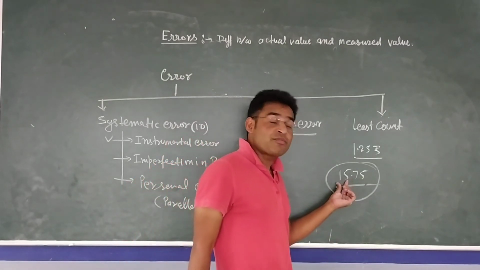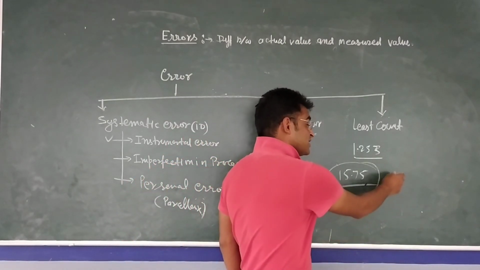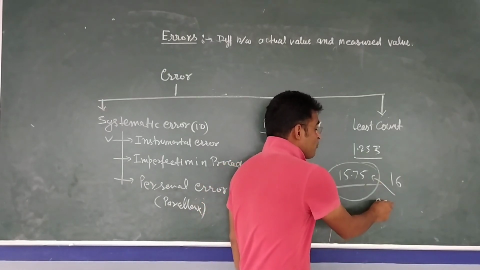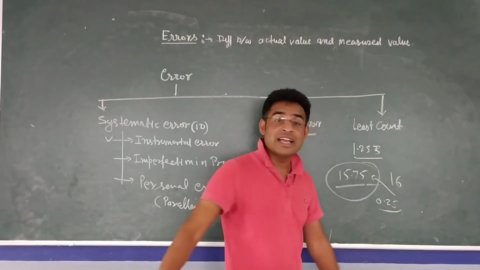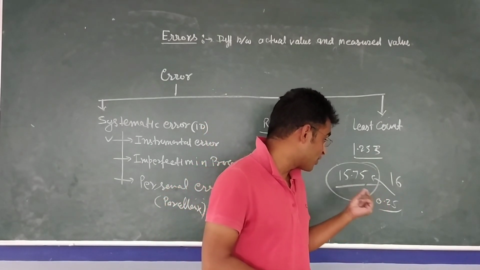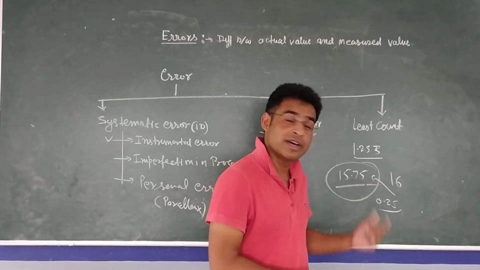So either you have to give 15 or else 16. If you are giving 16, it means one error is there. How much error? 0.25. And why is this error happening? Because we have a least count for Indian currency, that is 1 rupee.